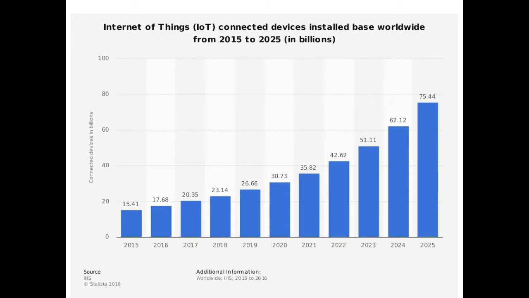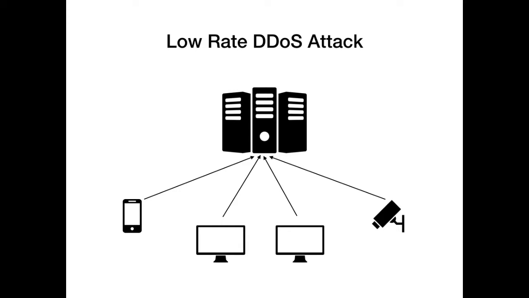There has been a huge rise in the number of IoT devices in recent years. According to Statista, the expected number of devices is going to be approximately 30 billion by 2020. This has led to a new emerging type of DDoS attack called low-rate DDoS attack. In a low-rate DDoS attack, there is a slight increase in the packet rate from a large number of devices.